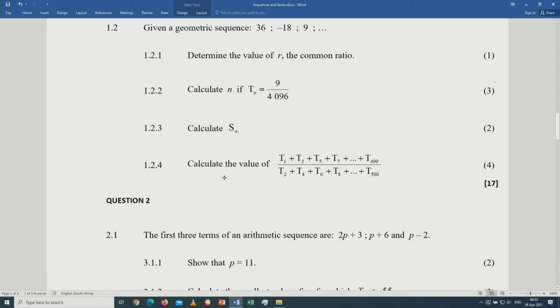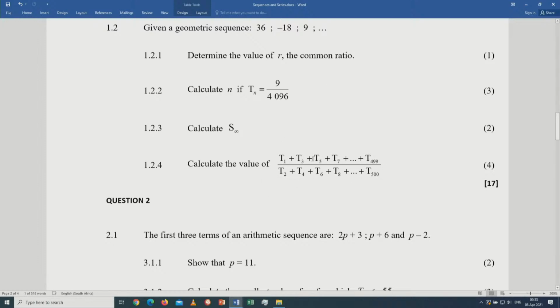Check 1.2.4. Calculate the value of the given ratio. More often, the last question on the topic will be a bit of a higher order question. All it requires is that you take all the odd terms, 36, 9, and expand the series so that you have at least 6 terms. If you expand to 36, negative 18, 9, r in that case is negative 1 over 2. You keep on multiplying by negative 1 over 2, then the series is expanded.